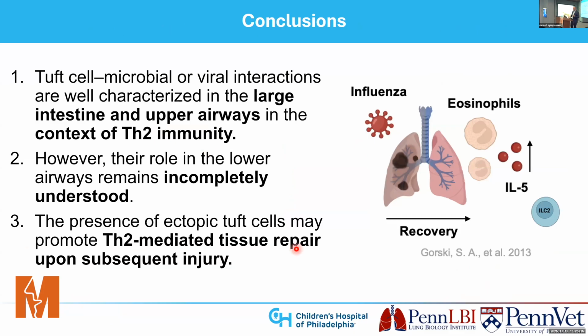So the three major conclusions from my talk are that Tuft cell microbial or viral interactions are well characterized in the large intestine and the upper airways, especially in the context of Th2 immunity, but we've shown this may be a Th2 independent pathway in the lower airways, and it's incompletely understood. And then finally, the presence of ectopic Tuft cells may promote a Th2-mediated tissue repair upon subsequent injury. And in fact, there's a great deal of literature that suggests that there's an increase in IL-5 secretion from ILC2s, recruiting eosinophils during the recovery phase following an influenza infection.